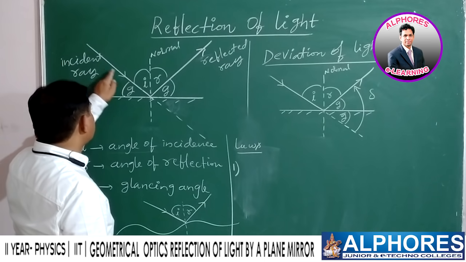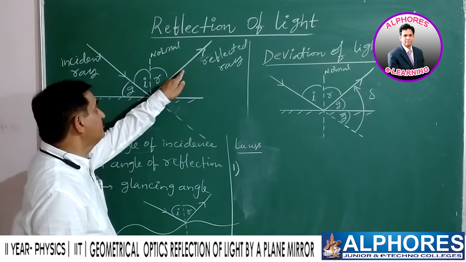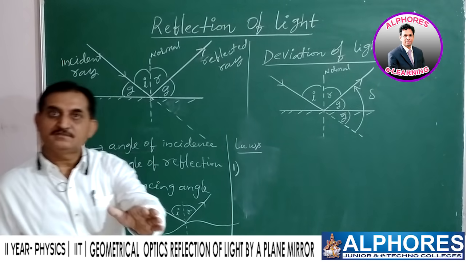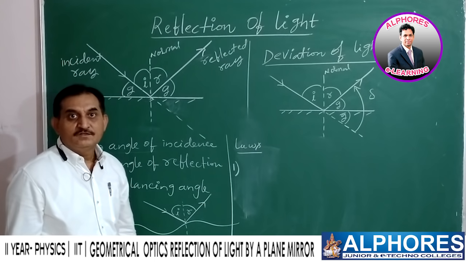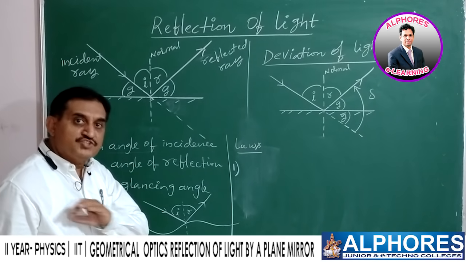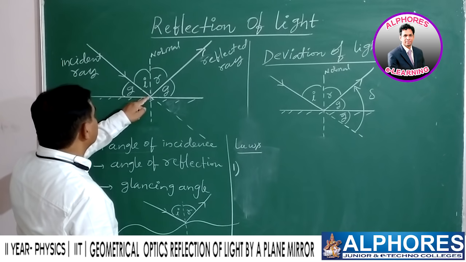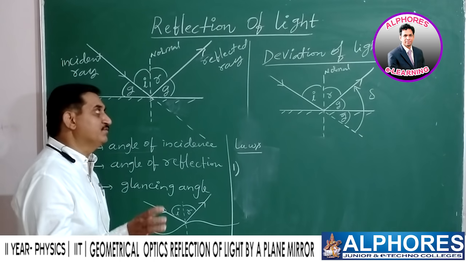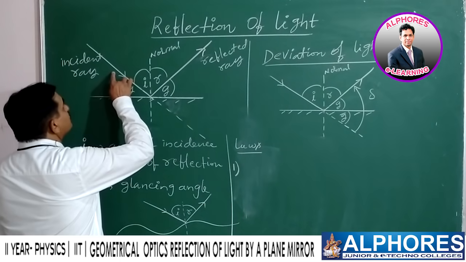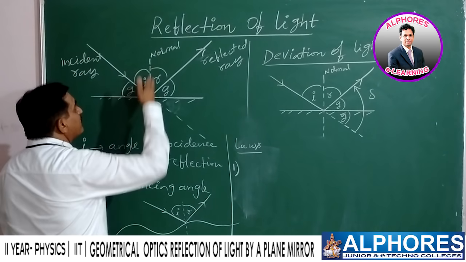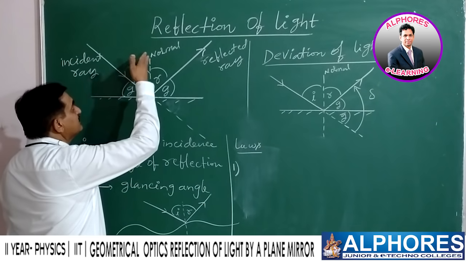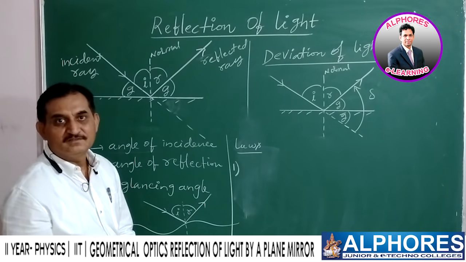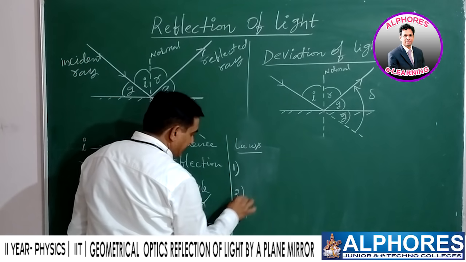Once the incident ray is limited to the plane of the board, the reflected ray should also be restricted to the same board plane, never bouncing outside three-dimensionally. So there is no chance at all that, when the light is incident in the plane of the board, after reflection it will leave that plane. Therefore, these two are limited to the plane of the board, and the normal imagined at the point of incidence is also in the plane of the board. Therefore, these three lie in the same plane. This is the first law. Now let's go to the second law.